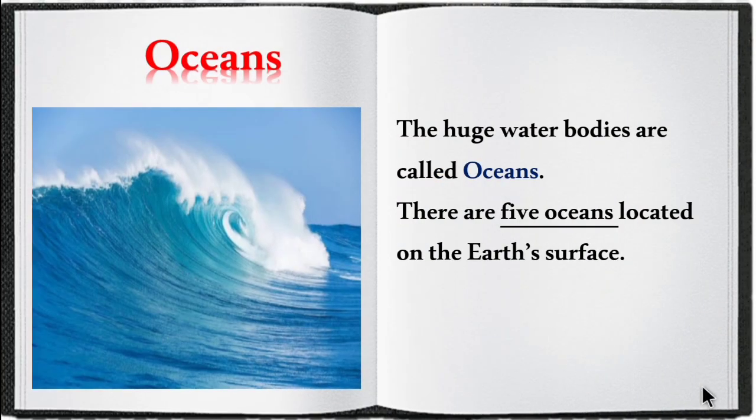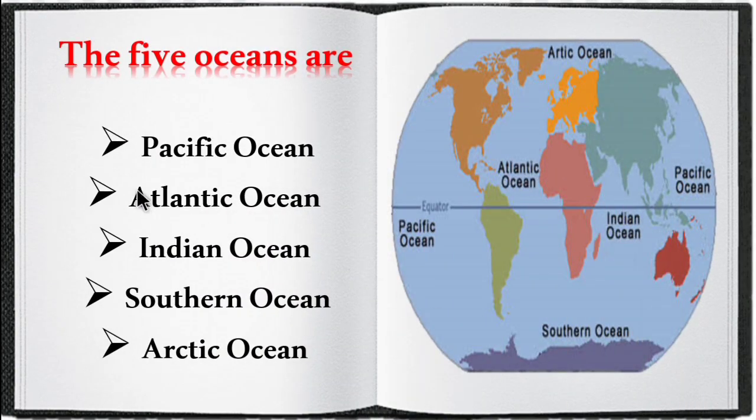Now let's see about oceans. Continents and oceans come under first order landform. Huge water bodies are called oceans, whereas huge landmasses are called continents. There are 5 oceans on the Earth's surface. The 5 oceans are Pacific Ocean, Atlantic Ocean, Indian Ocean, Southern Ocean and Arctic Ocean.